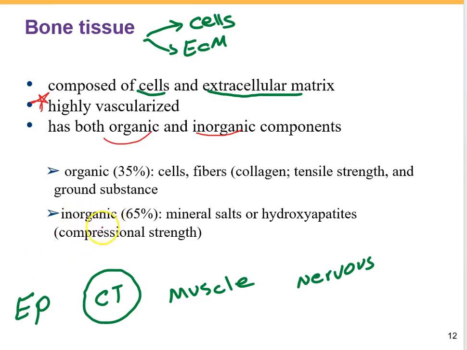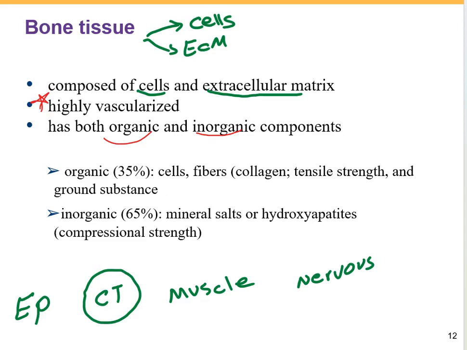The inorganic part makes up about 60% of the bone, and it consists of mineral salts and hydroxyapatites. This inorganic part, the minerals, gives bones their hardness and also helps them resist compression.